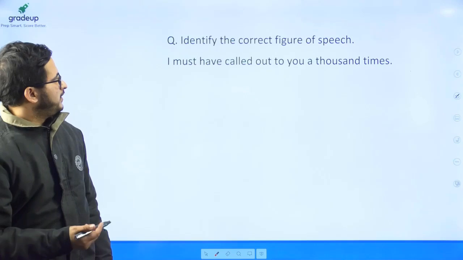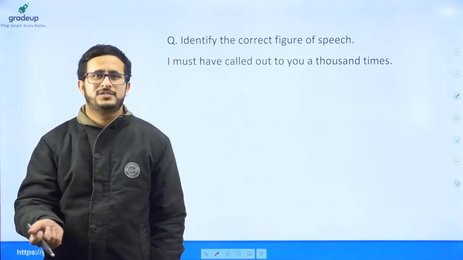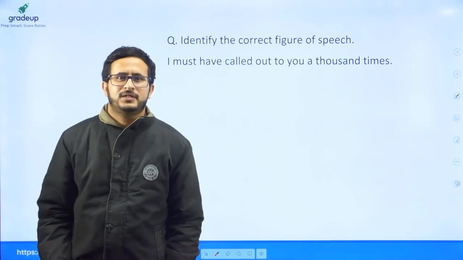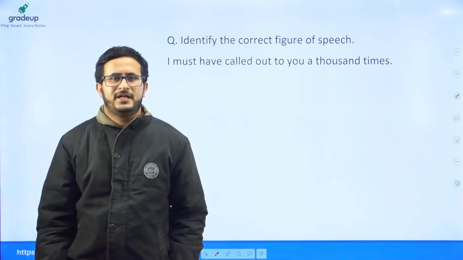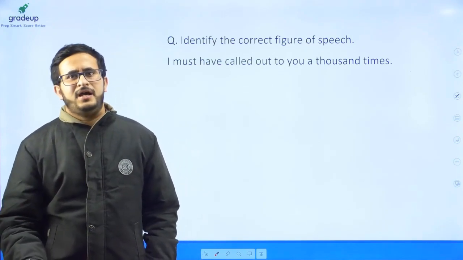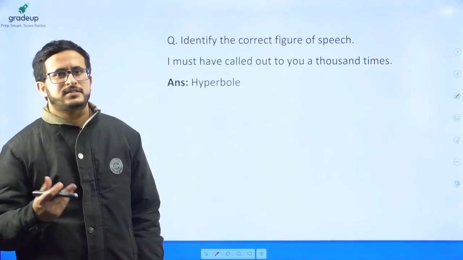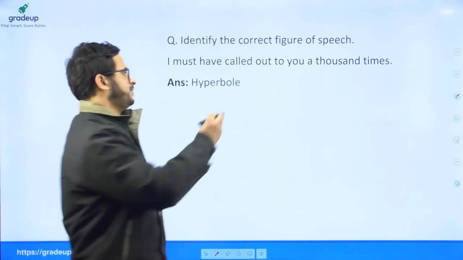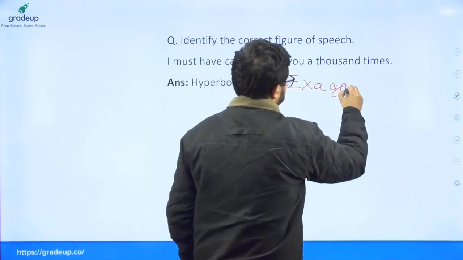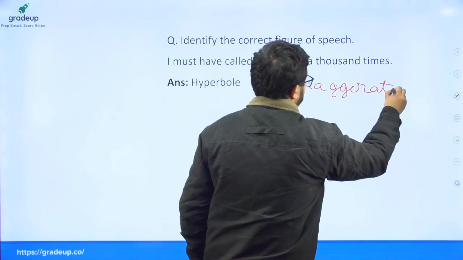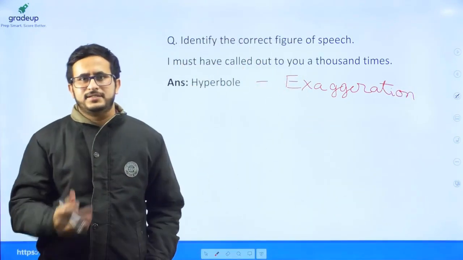Similarly here, it is not possible that someone calls someone 1,000 times. So it is a form of exaggeration, and for exaggeration we have a figure of speech called hyperbole. So hyperbole is a figure of speech which means exaggeration. So hyperbole was the right answer to this question.